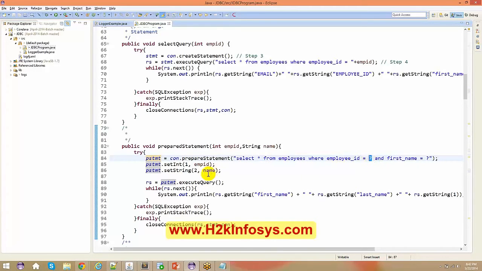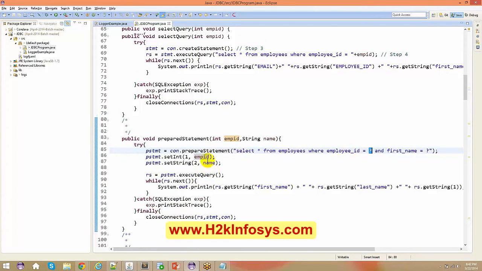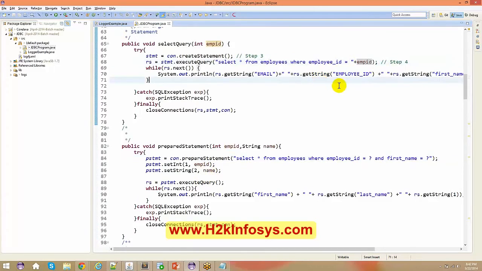Now what type of data type is that? It is an integer. For that reason, I'm saying prepared statement dot set integer. And I have to give this value, what value it is. It is very similar to when you say select star from employees where employee ID equals 100 and first name equals XYZ. So instead of hard coding the values here, I'm dynamically giving all these values. The same thing also goes here, but there are slight differences which we are going to talk about right now.